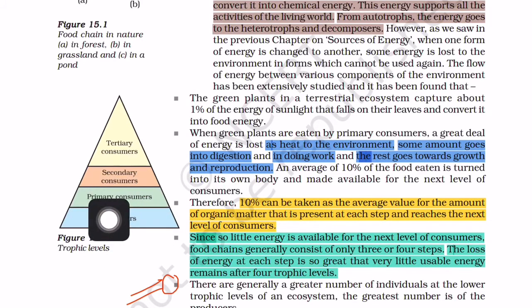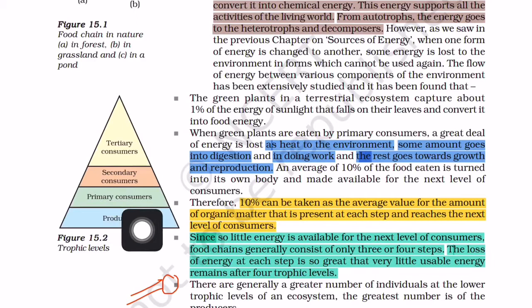That means on average, only 10% of energy is taken from the lower trophic level to the upper trophic level. For example, suppose the producer produces 1000 joules of energy.